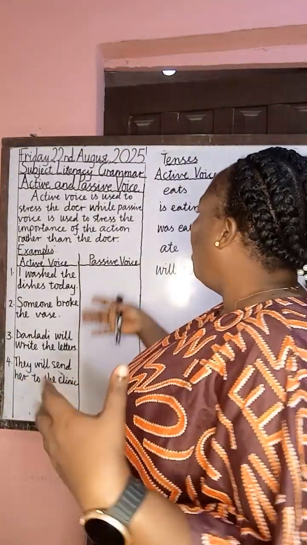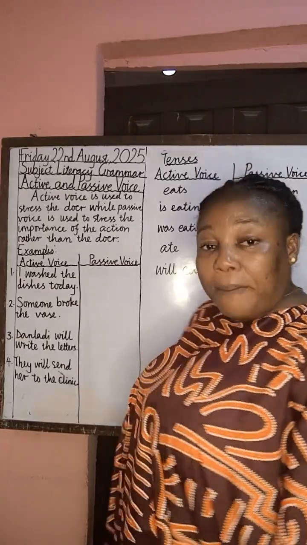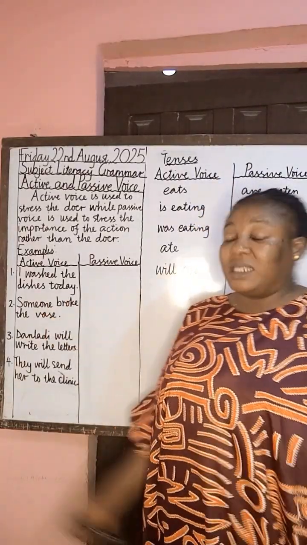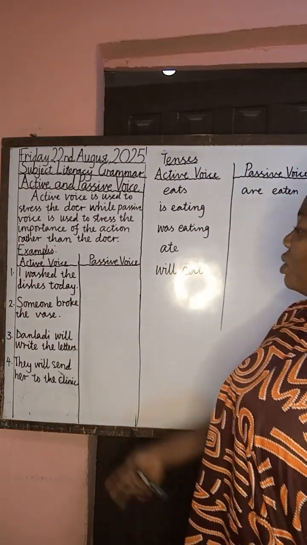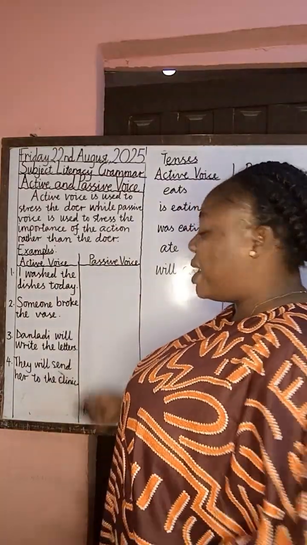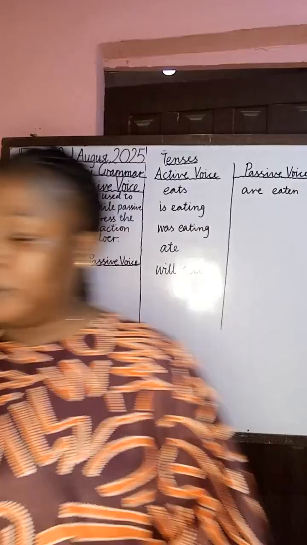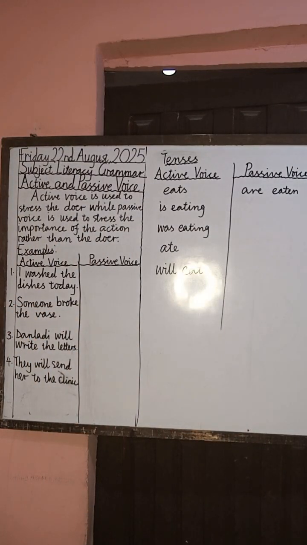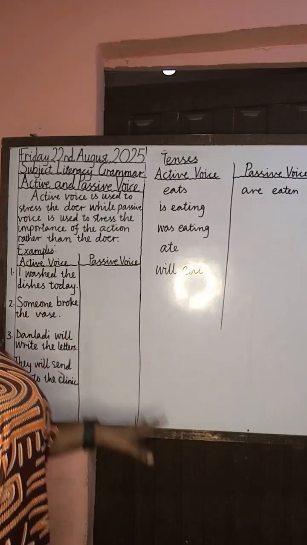So we will be considering these 4 examples under active and passive. We have the sentences under active voice, and I will be changing them to passive voice. Now the first one, we have: I washed the dishes today.